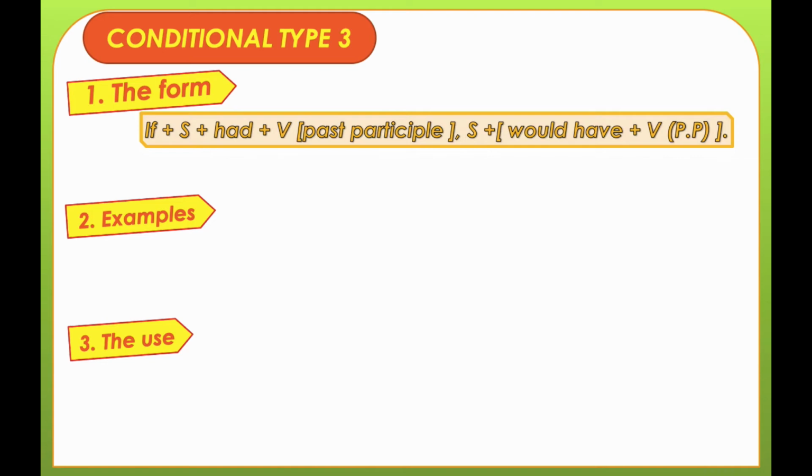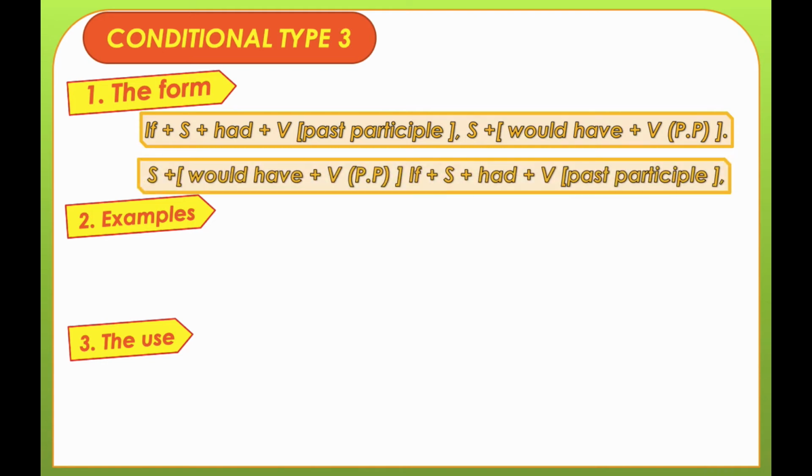So if you go to the first clause, you will find had plus verb past participle. That means it's the past perfect. Great. Let's change it: subject plus would plus have plus verb past participle, if plus subject plus had plus verb past participle. That's good. I will give you two illustrative examples.